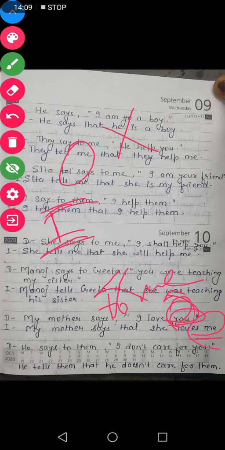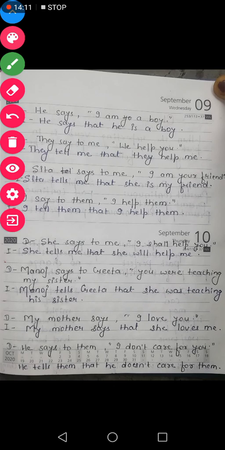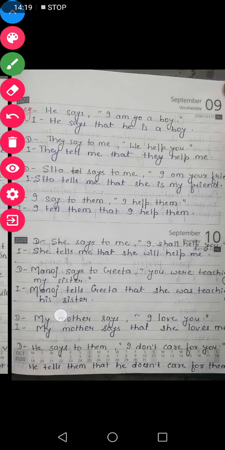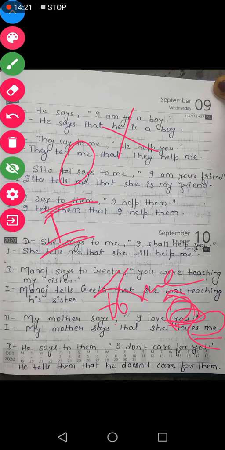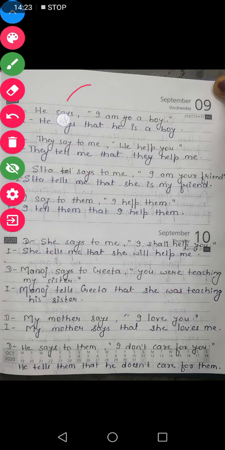So I hope all these rules along with the examples are clear to you. So this was it for the change of person. Now in the next videos we will look at change of tense. Thank you.